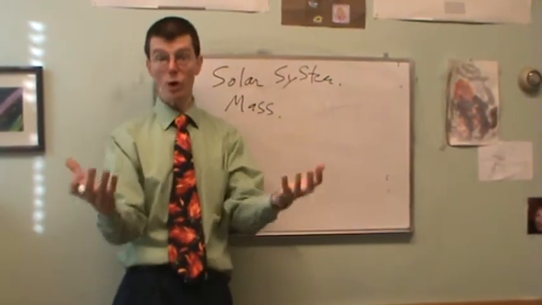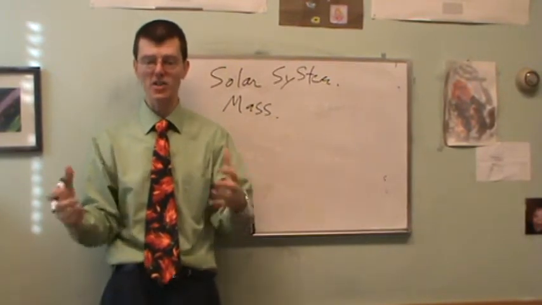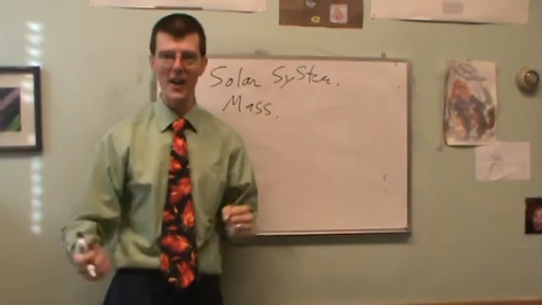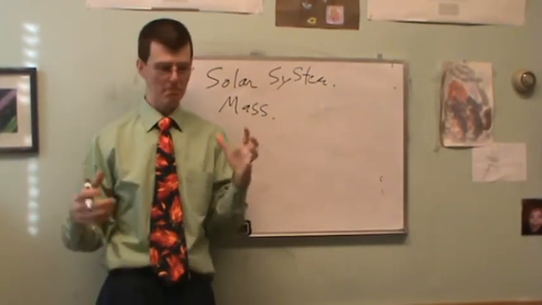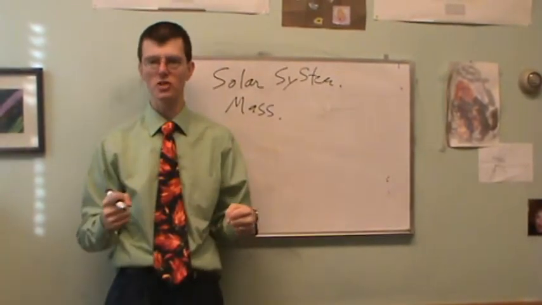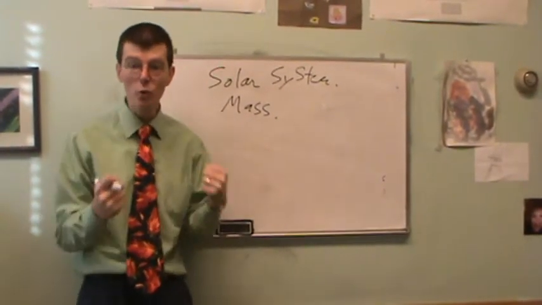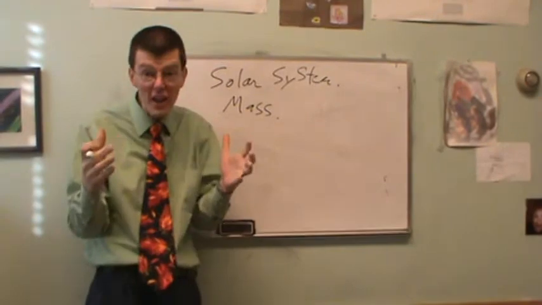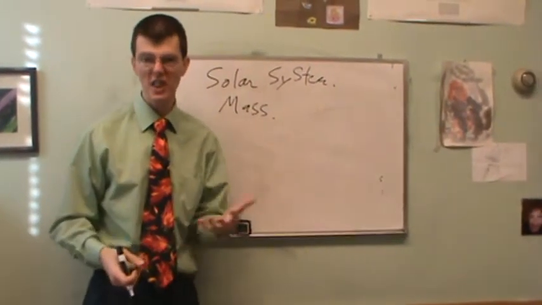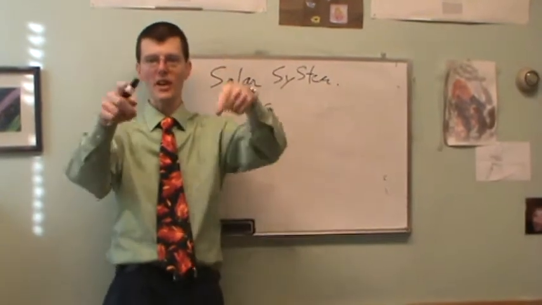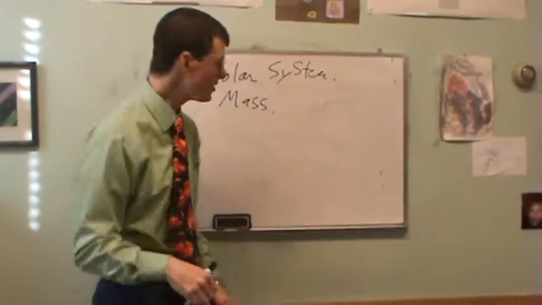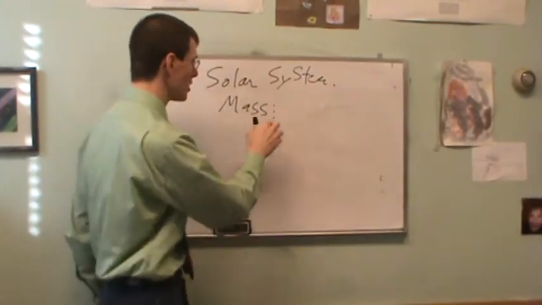And I say, now which one would weigh more? Which has more mass? The sun or everything else in the solar system? And I have the class vote on that, and we find out that the sun wins. The sun has more mass. And I say, well, what percentage of our solar system's mass is the sun? It's more than 50%, more than half sun, well, what is it? 60%? 70%? Different people around the class bid on this. 80%, 90%, 95%.